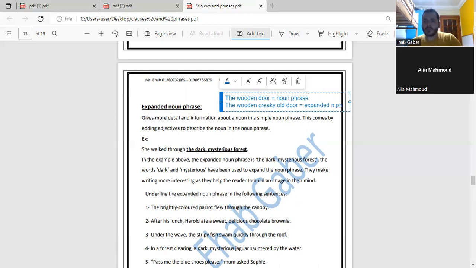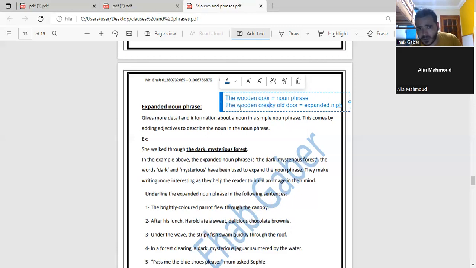Yes. So, Mr. Ihab, is it useful in writing the story, the fictional story? Yeah, it's very useful. Noun phrase and expanded noun phrase make your description more vivid in the reader's mind. Yes or no? So here, if I said the wooden door, you will not imagine what it looks like exactly. But if I said the wooden, creaky, old door, here you have a picture in your mind about how old this door is. Yes or no? So using expanded noun phrase is very important in the writing process.